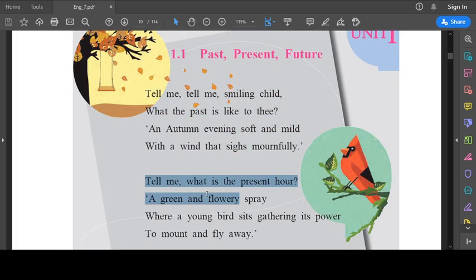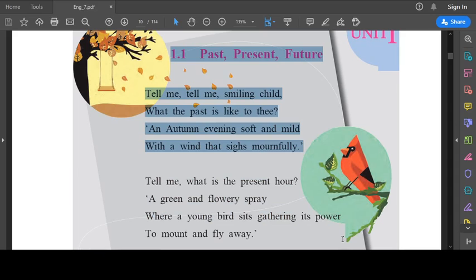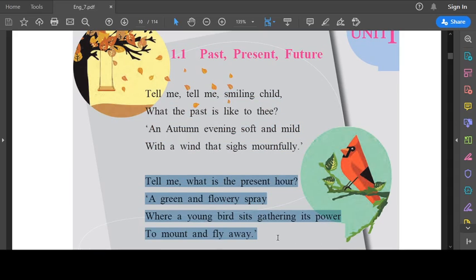Tell me what is the present hour? A green and flowery spray, where a young bird sits, gathering its power to mount and fly away.